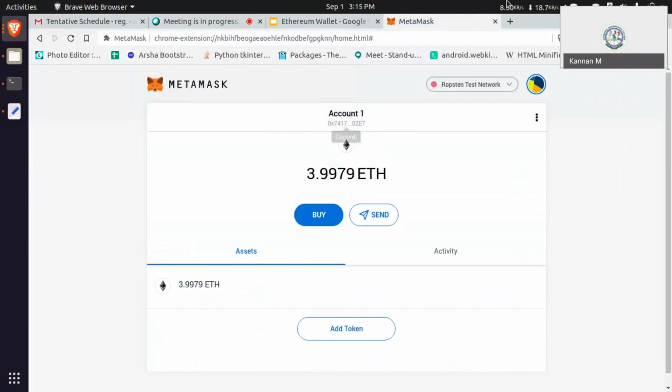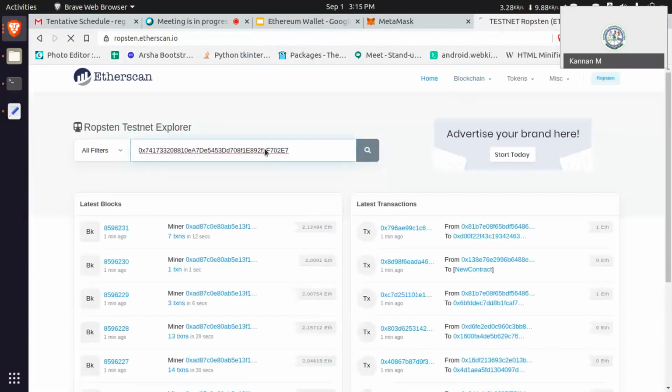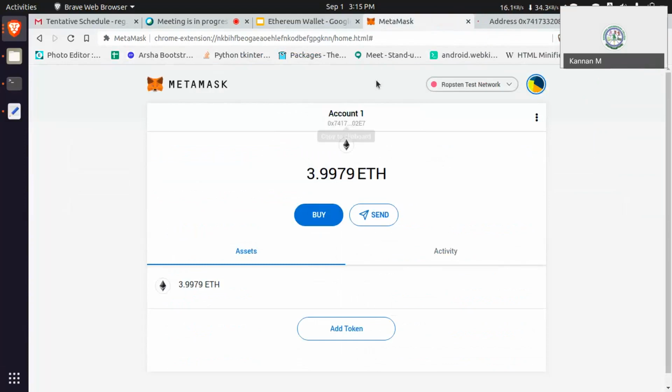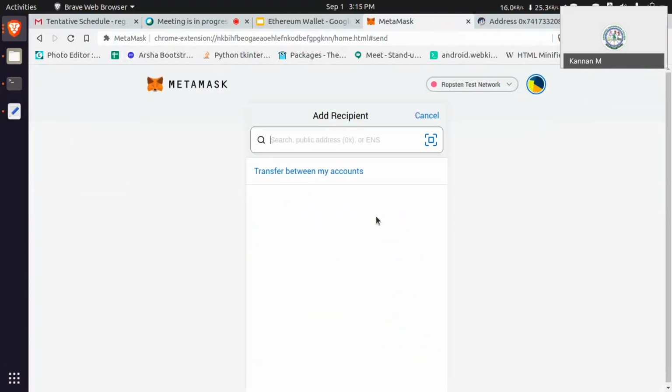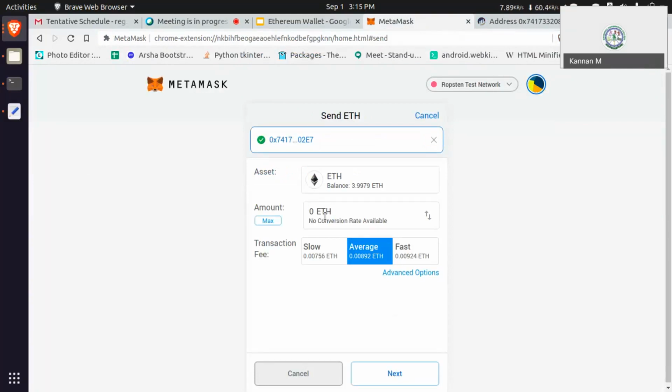Okay, let's see the pending transactions. How to transfer to that address? Just click send, enter my address, and then enter one ether.